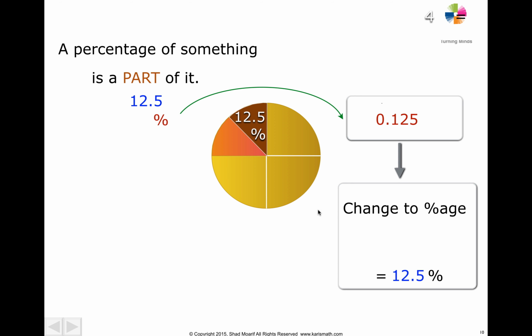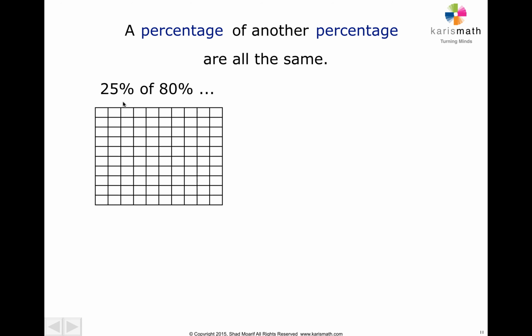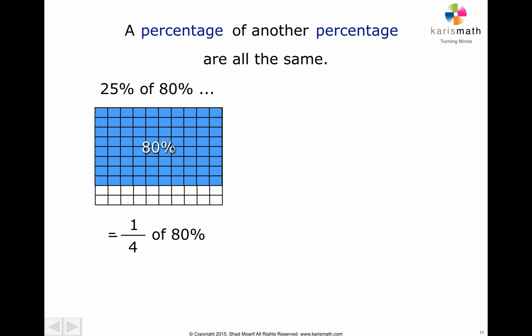So whichever way you look at it, a percentage of a percentage is simply that. Just work it out logically, and that will be your answer. So, a part of another part, a fraction of another fraction, a percentage of another percentage, they're all the same. They're saying the same thing. 25% of 80%. That means of 80%, let's first show you what 80% looks like. 80% means out of 100, 80 of these parts would be 80%.